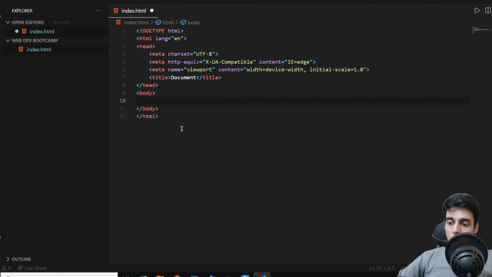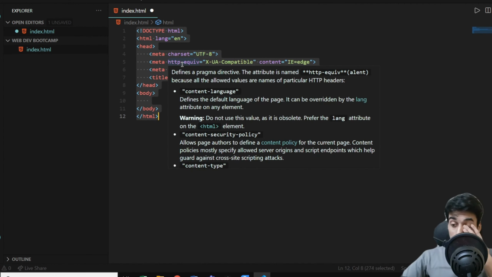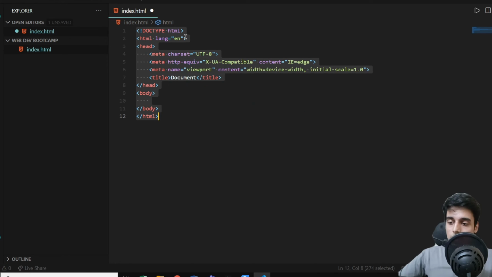So what is this boilerplate template exactly? And what is its relevance? Why is it required to start our HTML file? So let's first understand step by step. The first tag which we have over here is doctype html. So what does this doctype mean? The doctype stands for document type. Our document is of HTML. Since we have saved our file as .html, we have doctype html.